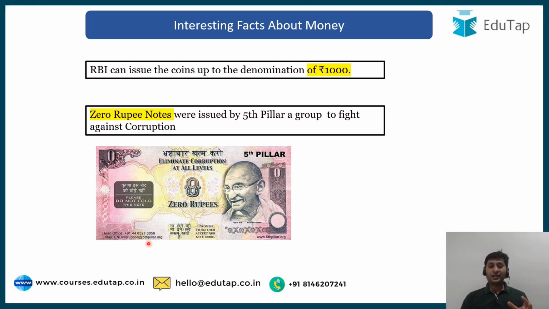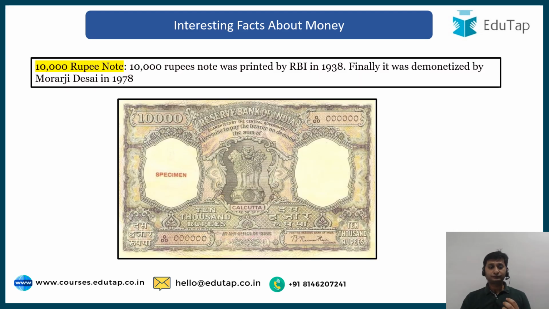So the template taken here was for 50 rupees. 50 rupee note looks like this in terms of colors and size. But since it was not by RBI, it was by Fifth Pillar, a group who was fighting against corruption, its value was zero. So you can say just a symbolic thing to show that how we are against corruption. Very interesting fact you must know.